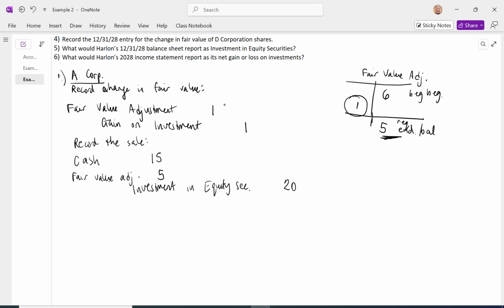Okay, so let me go back to this first entry. The debit to fair value increased assets. The gain increased net income. And then here we have an increase to assets. The debit to fair value adjustment increases our assets. And then the sale, a credit to our asset account, is going to decrease our assets. So what do we have here? We have a net flat here, with a $1 million increase to assets and net income because of that change in fair value.